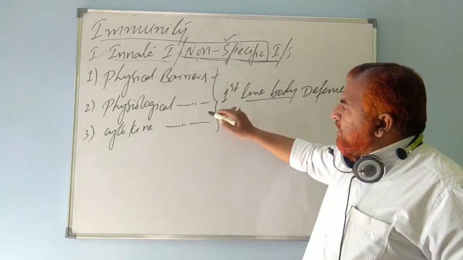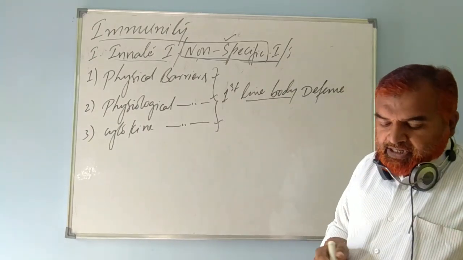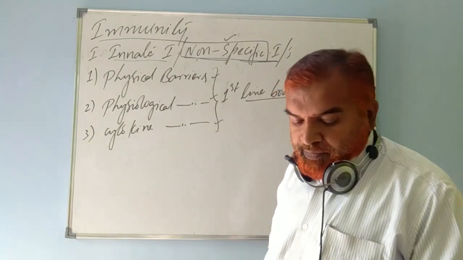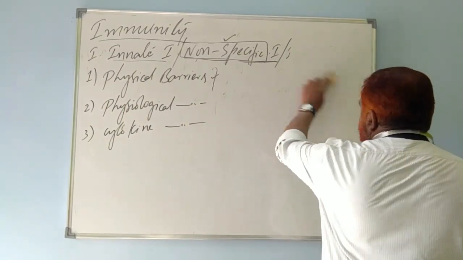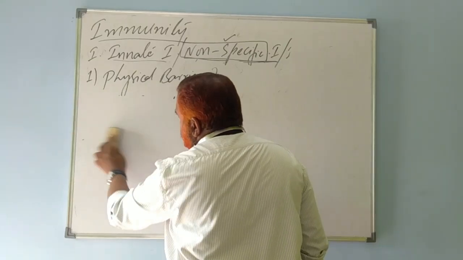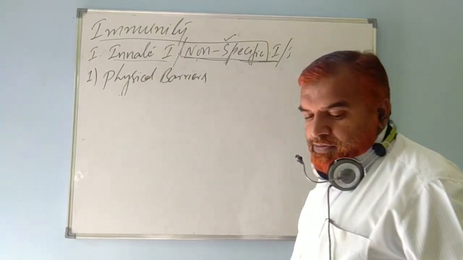Physical barriers, physiological barriers, cytokine barriers. Clear? Now we'll go on. We'll go one by one. We'll explain one by one. Right? First line of body defense. What is it known as? First line of body defense. Right? I will explain to you.